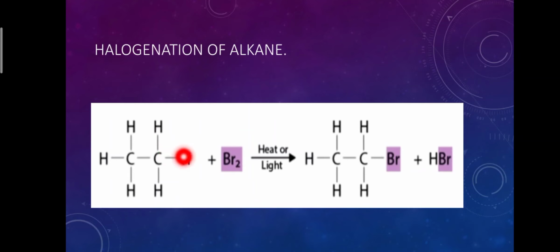When it is reacted with halogen in the presence of heat or light, one of the hydrogens is replaced by a halo group. When ethane is treated with bromine in the presence of heat or light, bromoethane is formed with the elimination of a hydrogen atom.